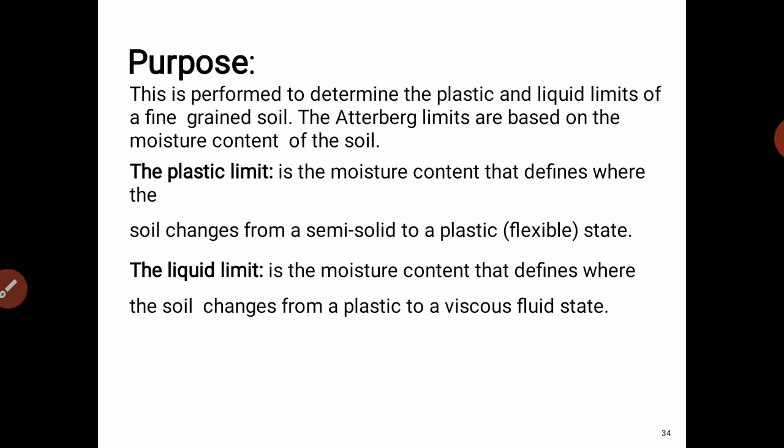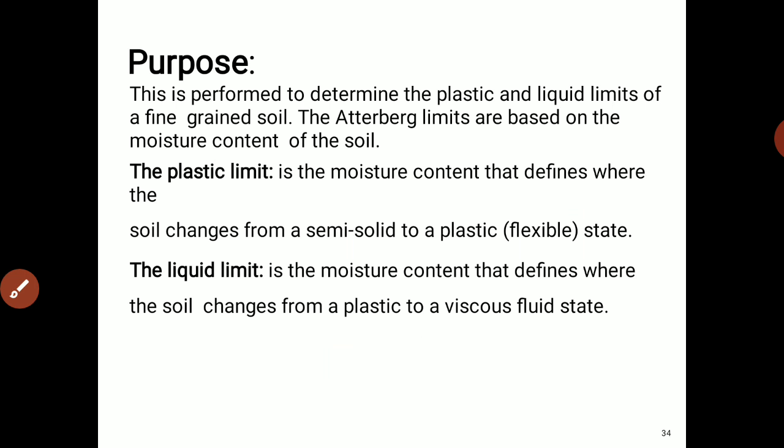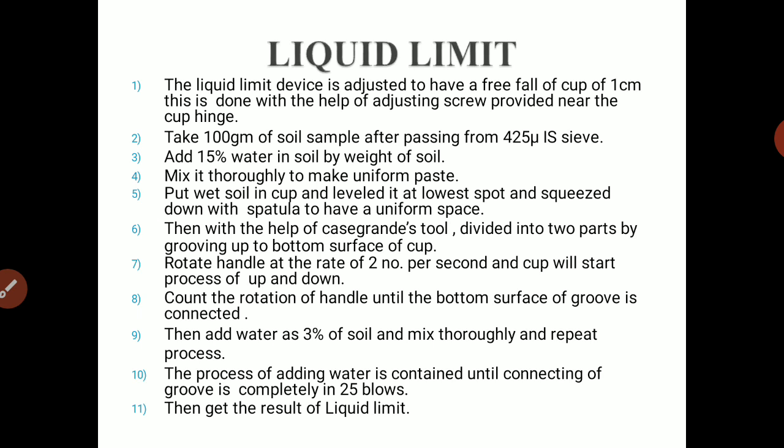It is the moisture content at which the soil changes from semi-solid to plastic state after adding some water. Then the liquid limit is where soil changes from plastic to viscous fluid state. For knowing the liquid limit and plastic limit, we have separate experiments that we are going to perform.